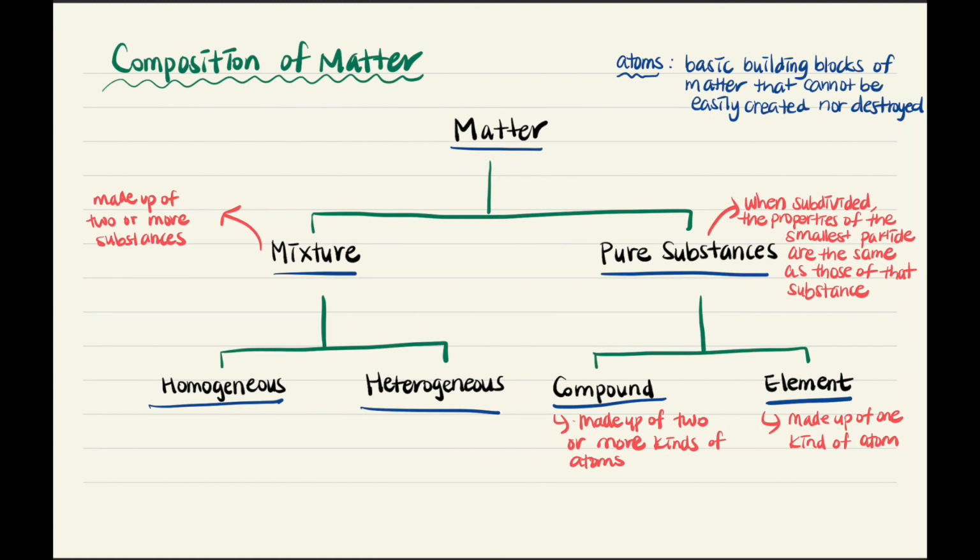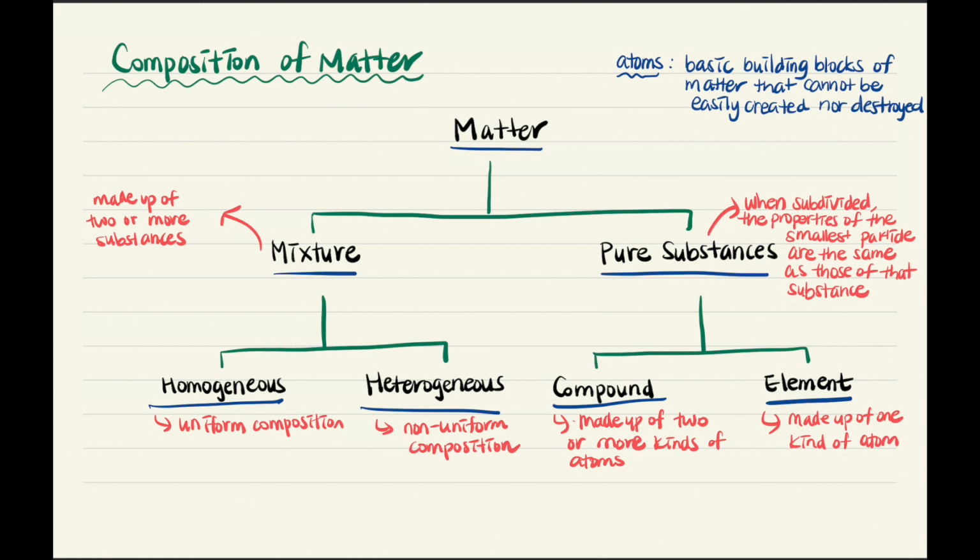Now, mixtures can be divided into two subcategories, which are homogeneous and heterogeneous mixtures. So, homogeneous mixtures have a uniform composition throughout the mixture, while heterogeneous mixtures have a mixed composition, which may vary from point to point. So once again, this following chart shows a classification scheme for matter.